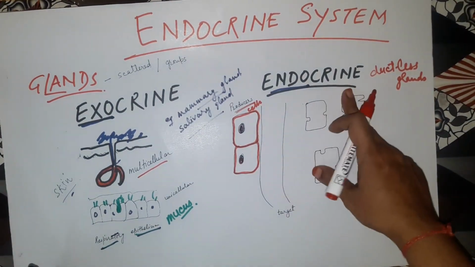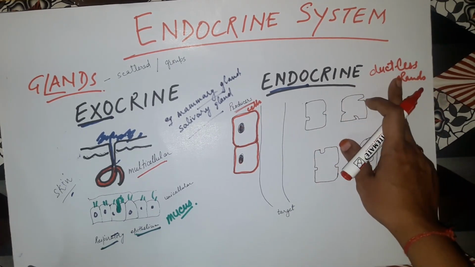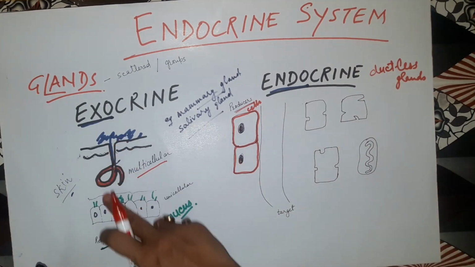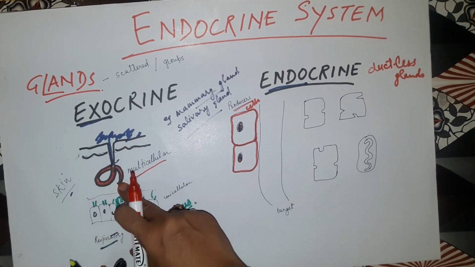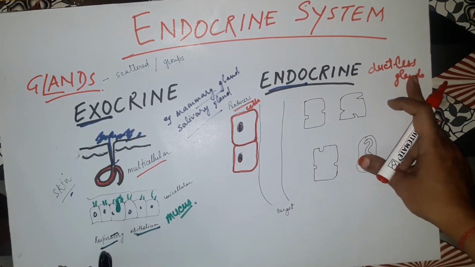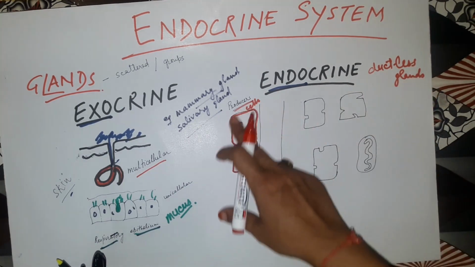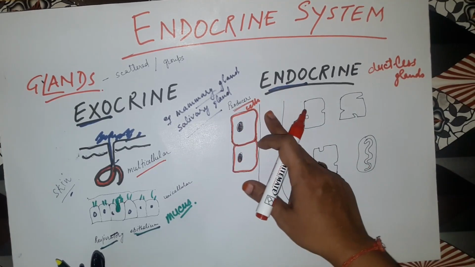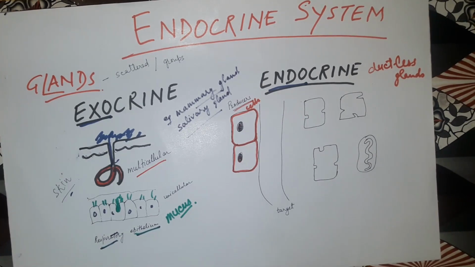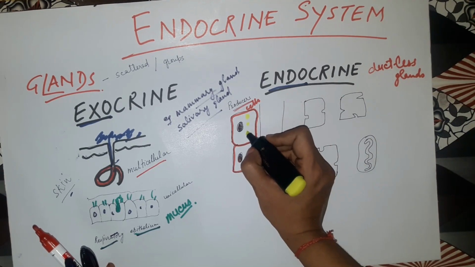Now children, we are going to talk about the endocrine glands. Endocrine glands are known as ductless glands because they don't have a tube-like structure to release the chemicals. The sweat gland has a tube-like structure to release, but in the case of endocrine glands they don't have a duct to release the hormone. They have producer cells, and these will secrete the chemical products, or you can say the hormones.